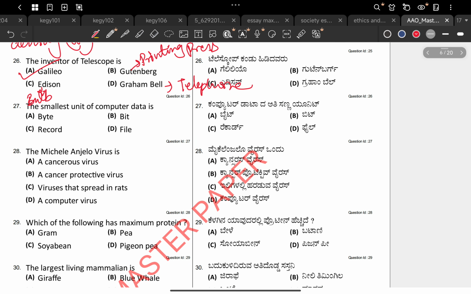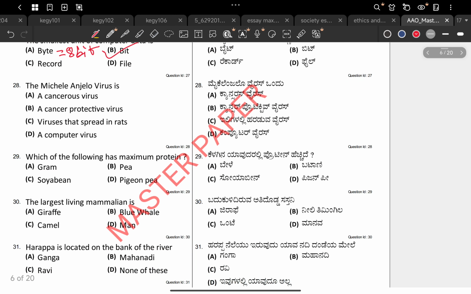27th. The smallest unit of computer data is byte, bit, record, file. We know it is bit. Byte itself is 8 bits. Record and files are normal files.